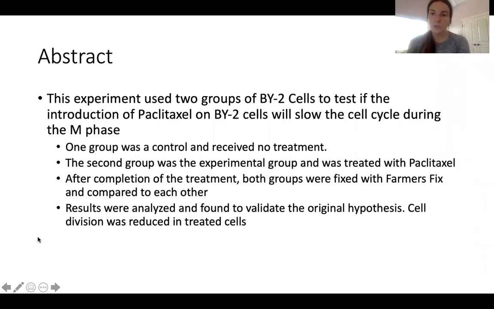This experiment used two groups of BY2 cells to test if the induction of paclitaxel on BY2 cells will slow the cell cycle during the M phase. One group was the control, and they received no treatment, and the other group was the experimental group, and they were treated with paclitaxel. After completion of the treatment, both groups were fixed with Farmer's Fix and then compared to each other via analyzation. The results were analyzed and found to validate the original hypothesis. Cell division was reduced in the treated cells.